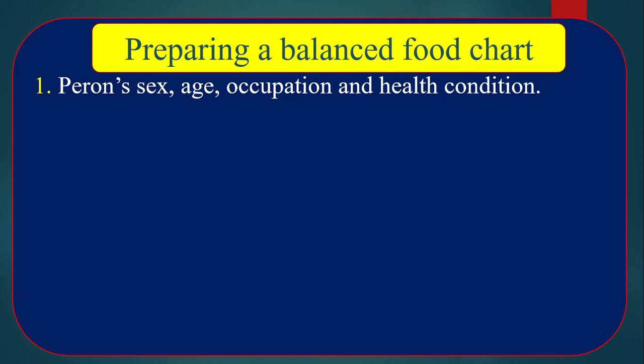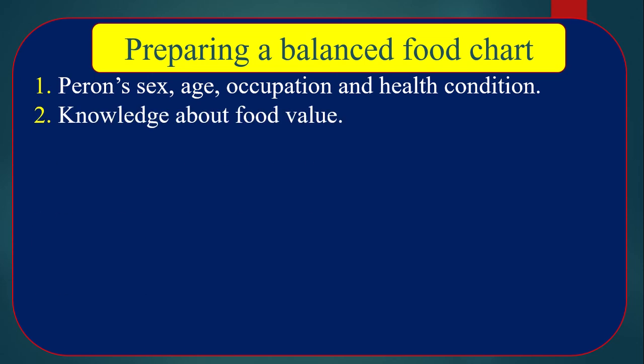Number 1, person's sex, male or female, age, children, adult or old age, occupation, hard worker or less worker, or those who don't take any physical activities, health condition, thin, fat. These issues we have to think about before preparing a balanced food chart.